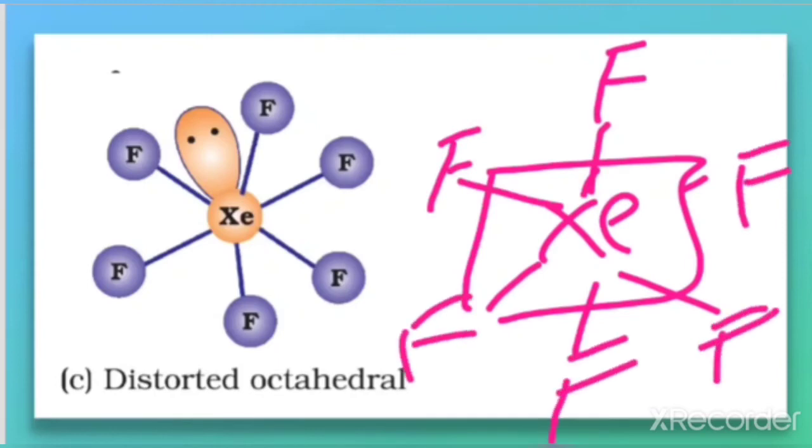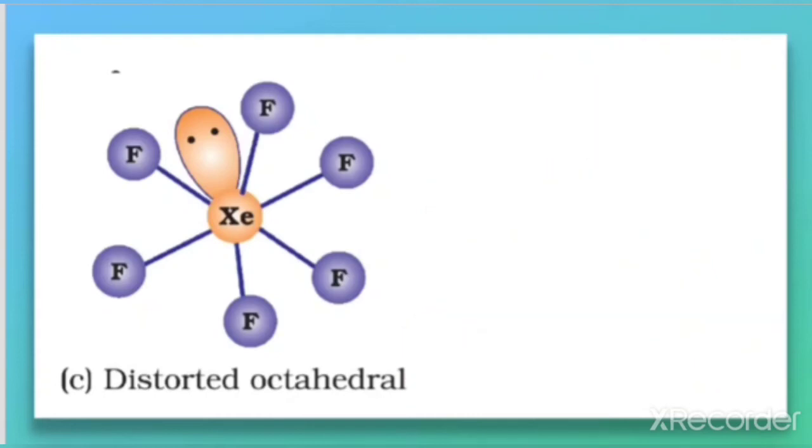That lone pair will be here. So the octahedral geometry gets distorted because of this lone pair. Why is it distorted? Because of the presence of one lone pair here. So the geometry is distorted octahedral.